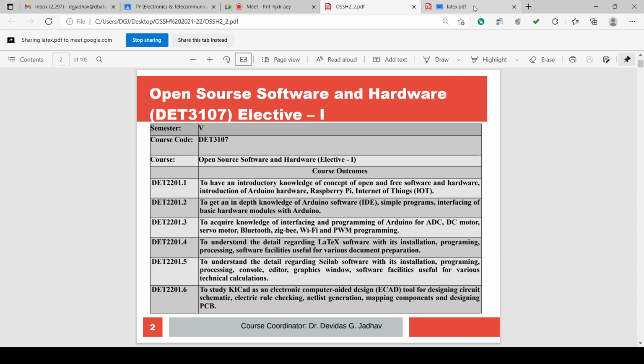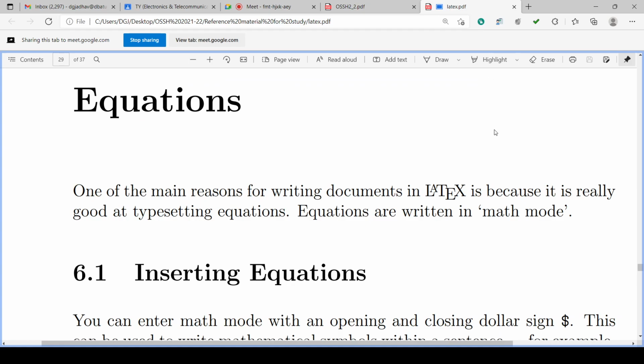So we are discussing, for the last few lectures, the software package LaTeX. This software package is for editing documents.